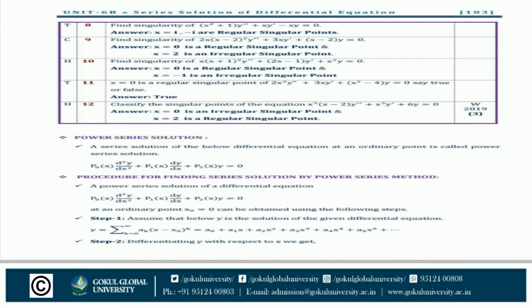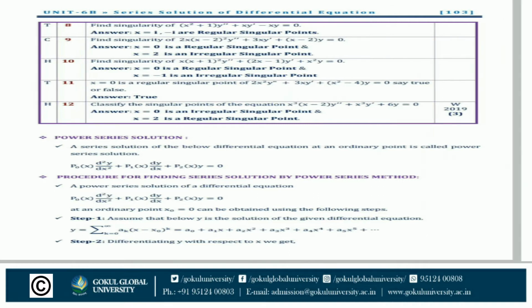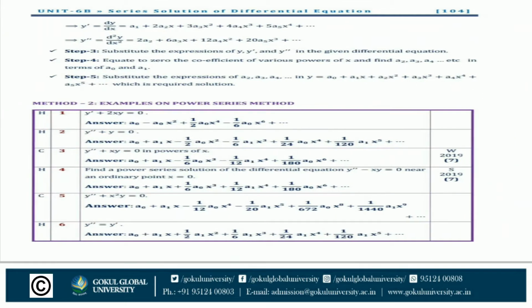Step number 1. Assume the below y is the solution of the given differential equation: y is equal to sigma k is equal to 0 to infinity ak (x minus x0) raised to k. Step number 2. Differentiate y with respect to x. Then we get y dash is equal to a1 plus 2 a2 x plus 3 a3 x square plus 4 a4 x raised to 3 etc. Similarly, y double dash, d square y upon dx square, is equal to 2 a2 plus 6 a3 x plus 12 a4 x square etc.